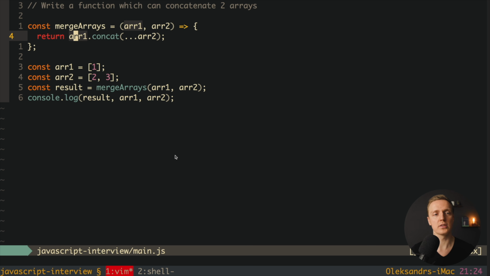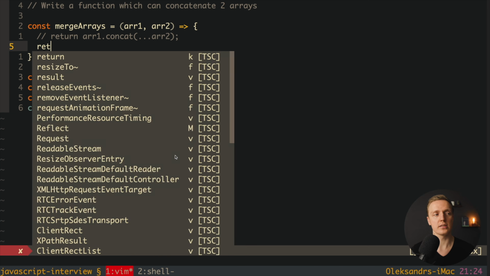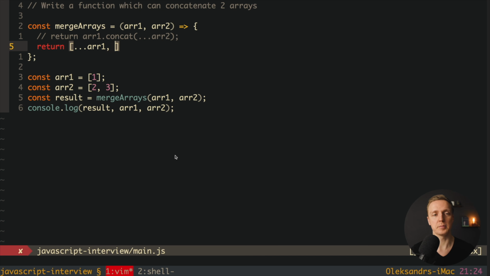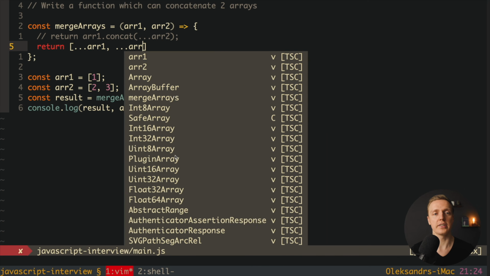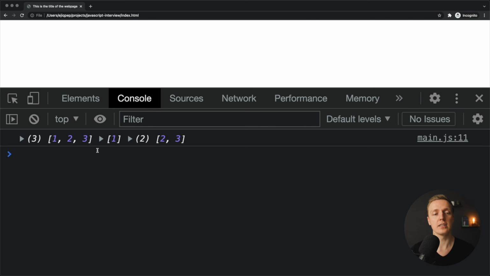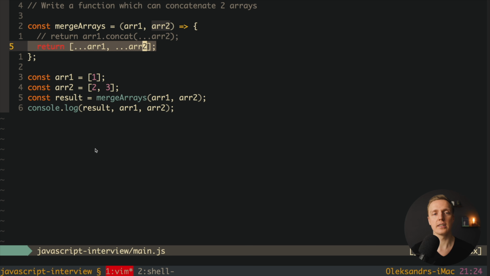If you don't want to use array concat, you can always just use a spread operator. So here we will use array 1 as a spread, and here we are spreading array 2. And actually the result will be exactly the same, we're getting 1 to 3. And I really like this approach because it is more flexible and you can merge not only arrays, but also objects, you can add new elements here, and it is more modern.